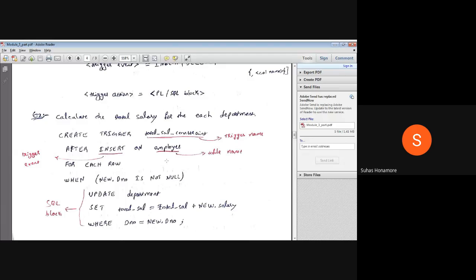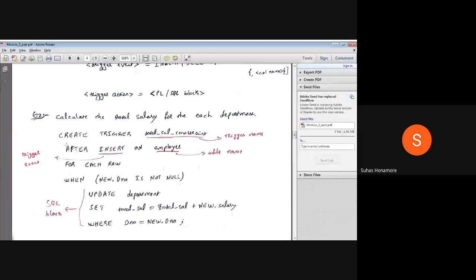Here you saw create and trigger; these two are keywords. Then you can give it any particular name. Here we gave total underscore sal underscore constraint, that is, the total salary constraint, whatever name we are giving. Then we have to do it after inserting, because the employee is inserted into the table, and then that employee's salary will be considered for the total salary. That's why we are writing after here.